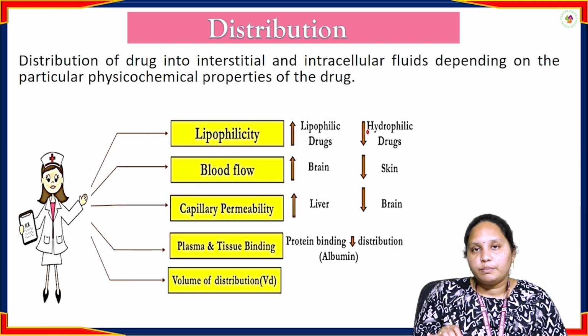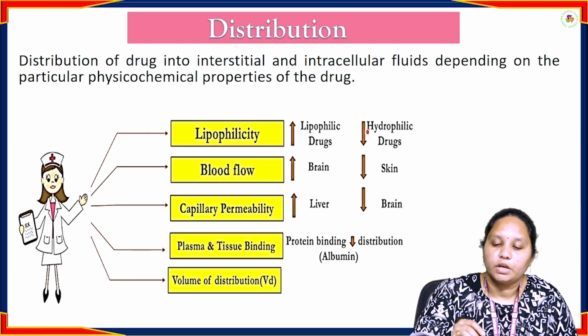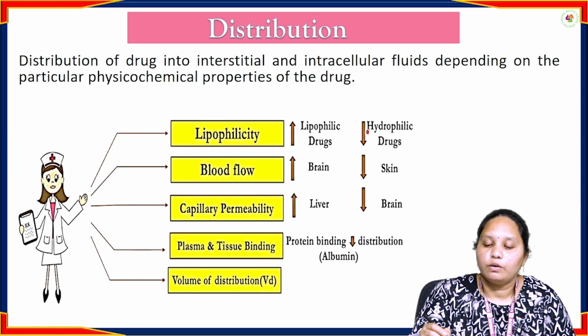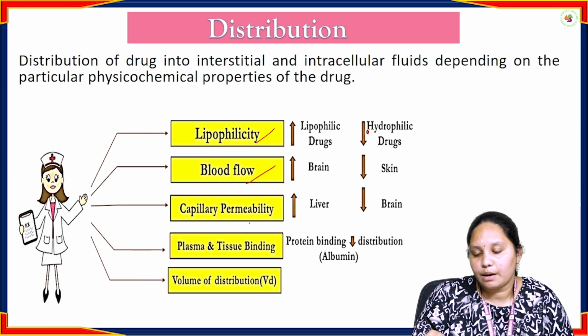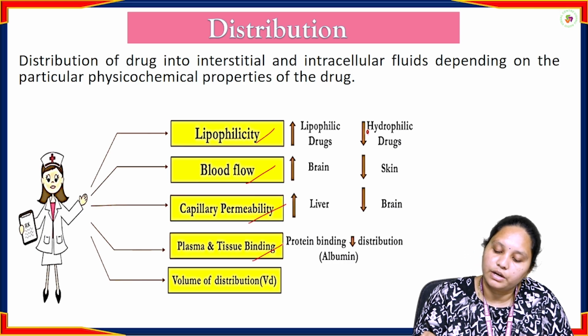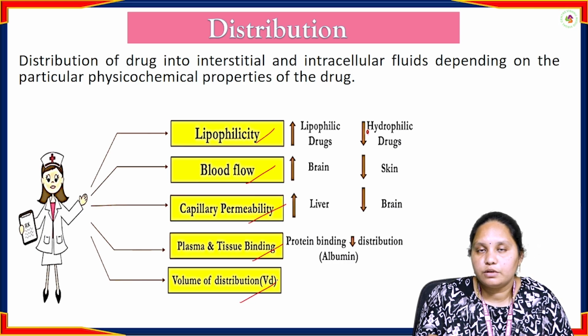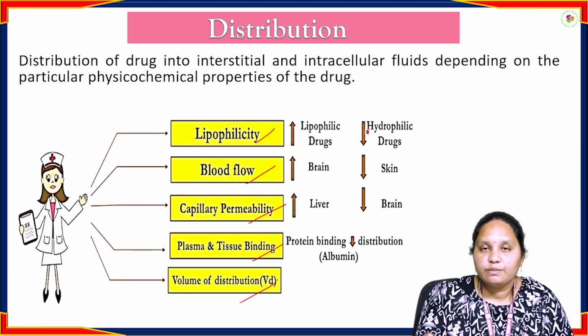Drug distribution follows the lipophilicity of the drug, the blood flow, the capillary permeability, and plasma protein binding. The volume of distribution depends upon all these parameters.